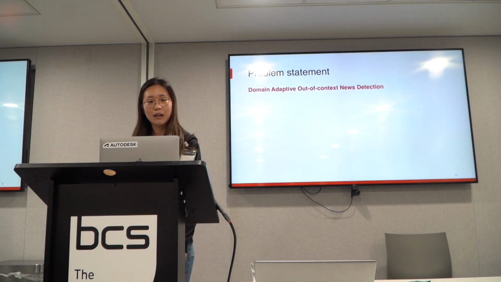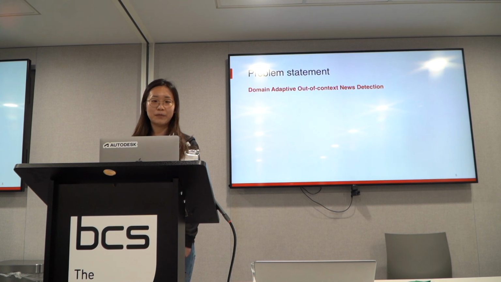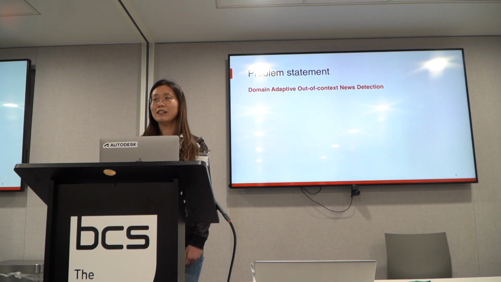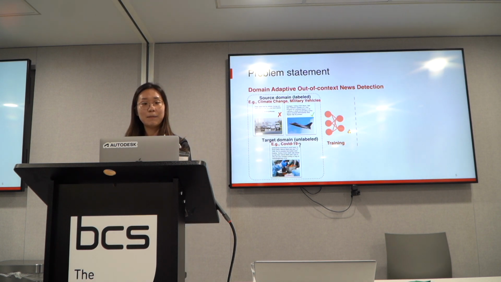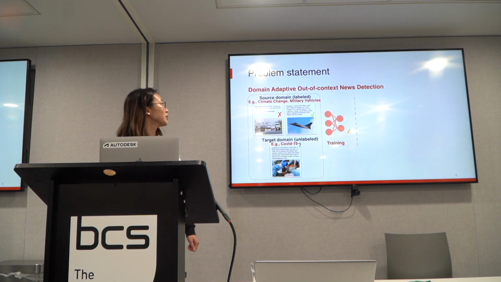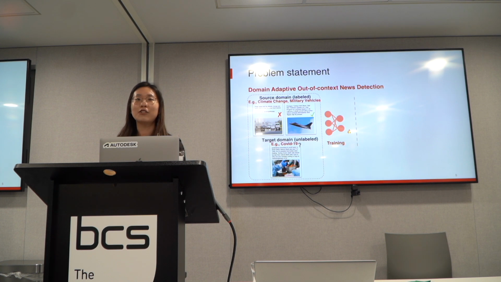So here is a formal definition of our problem. In domain-adaptive out-of-context news detection, we are given the labeled source domain data, for example, climate change and military vehicles here, and the unlabeled target domain data, for example, the COVID-19 news. Each news item is labeled as either out of context or original.